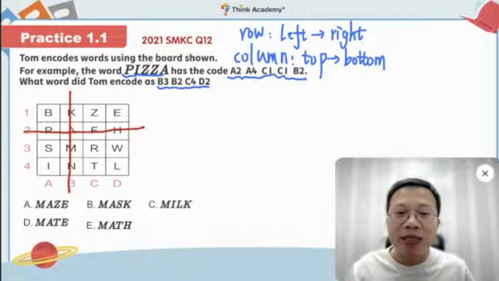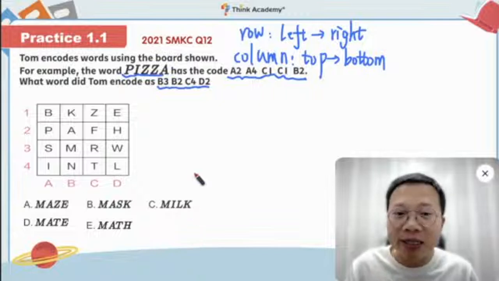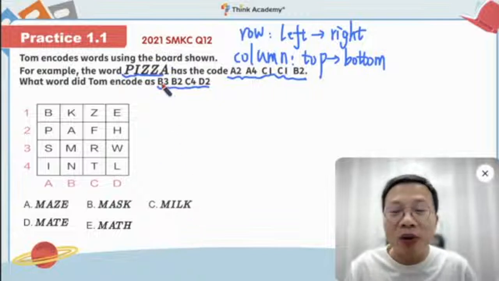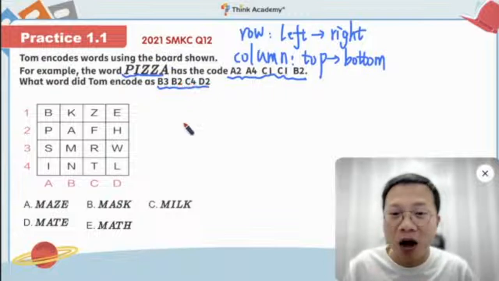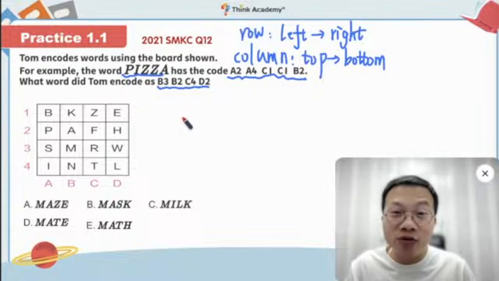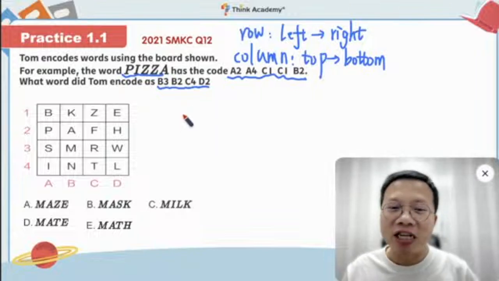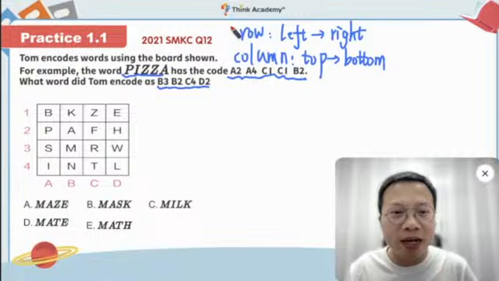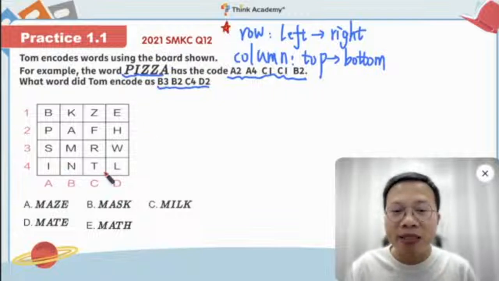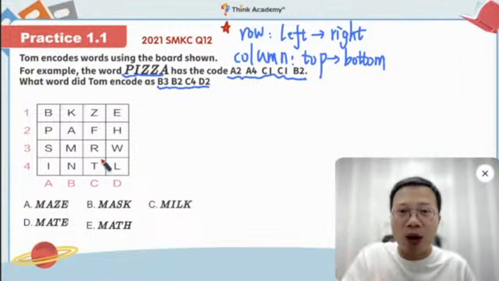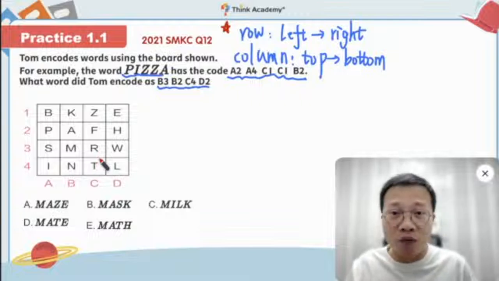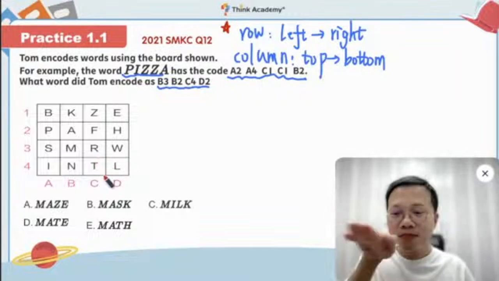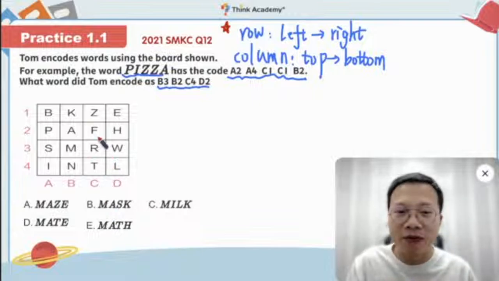Okay, so after you know how it works, can you try to do it by yourself? Like B3, B2, C4, and D2. Okay, I give you some time. Try to encode the secret here. Take your time. Make sure you find out the rows and columns. A, B, C, D is the column. You look at it from top to bottom. And 1, 2, 3, 4 are the rows. So you look at it from left to right. A lot of you are giving me the correct answer.